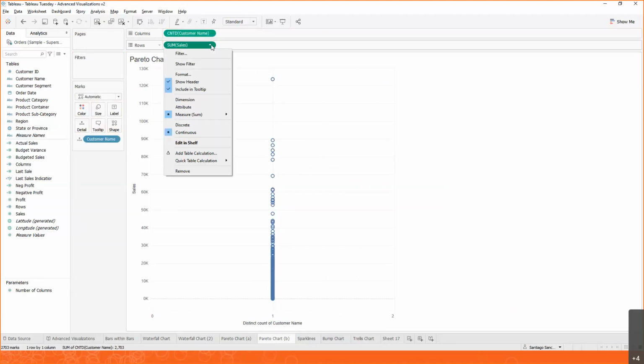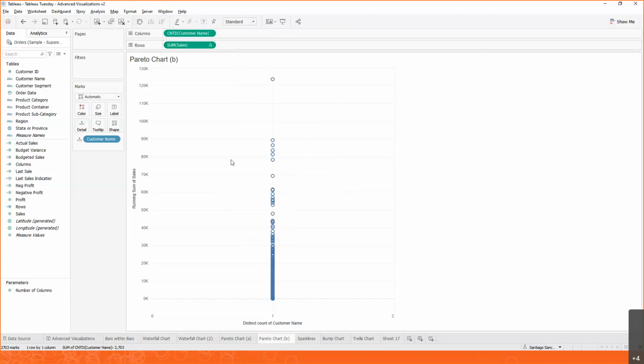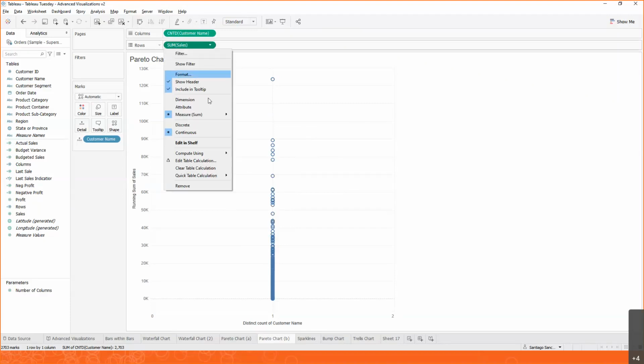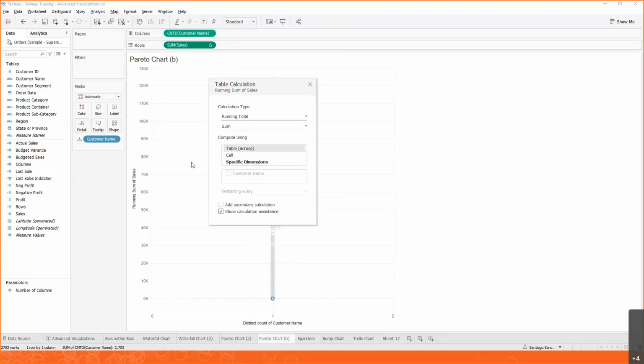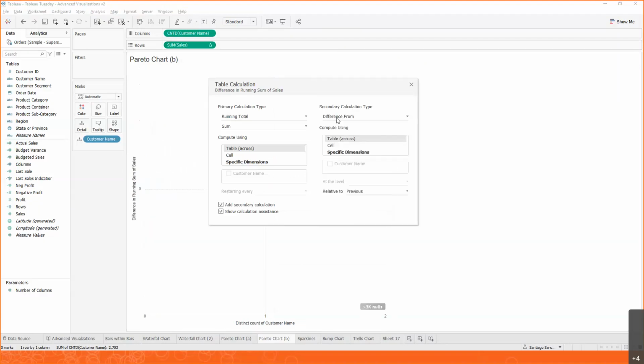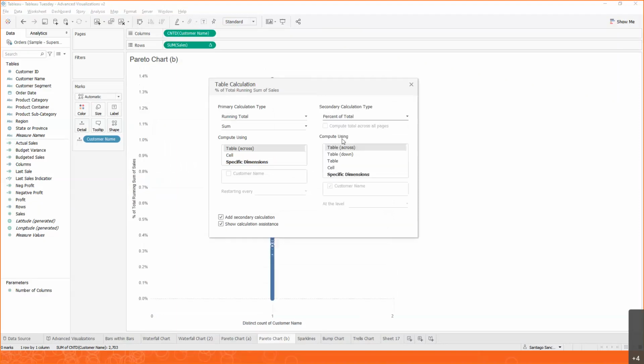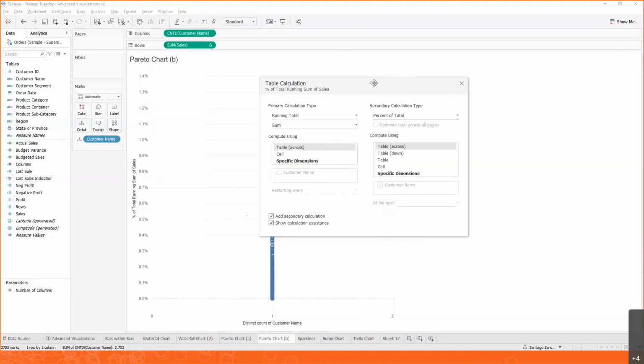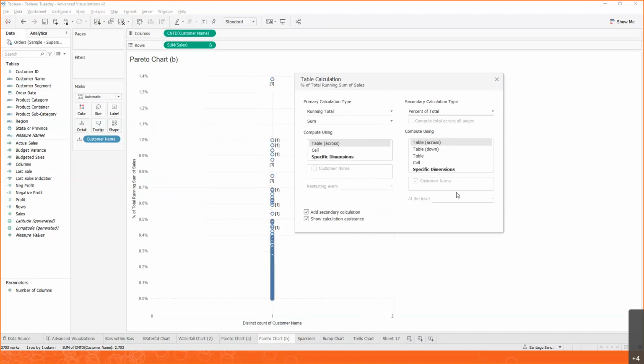So let's go ahead and do that by starting with sales. Click on sales, go into quick table calculation, and we're going to do a running total. But then we need to do the percentage of that, right? So what we can do then is go into edit table calculation, and we're going to do a secondary calculation that is going to be the percent of total. Now notice that one thing that's helpful about this little window is that as we change it, our view also changes. So I can get a preview of what the chart will look like.